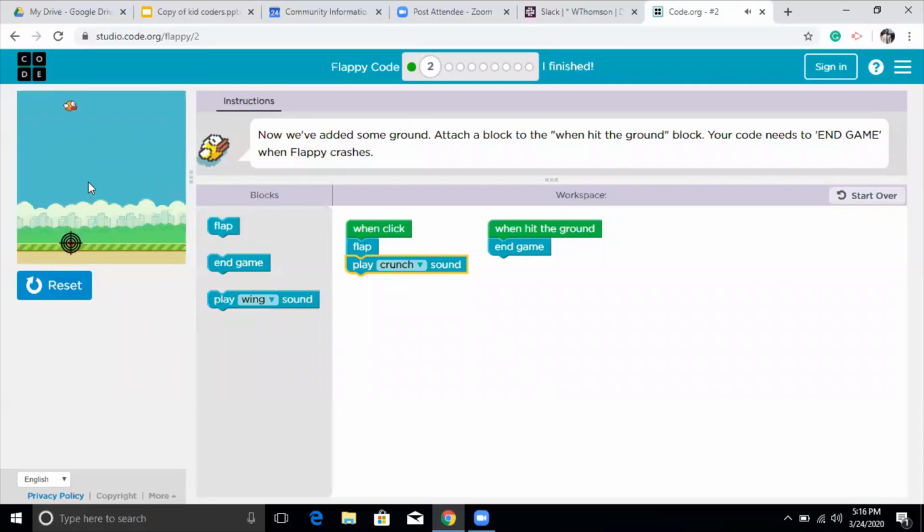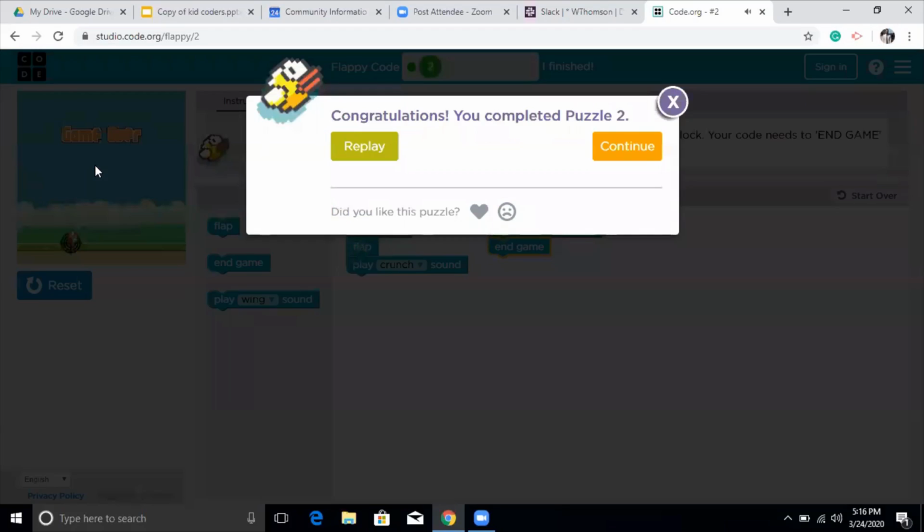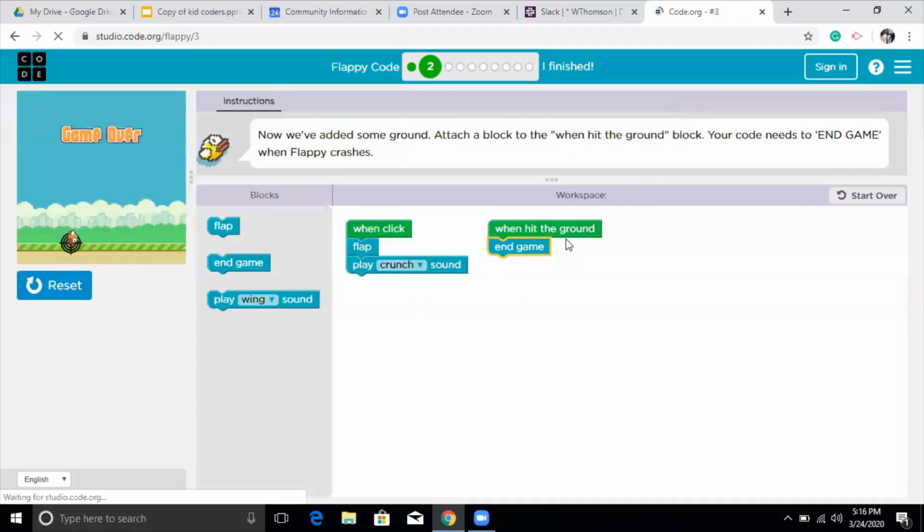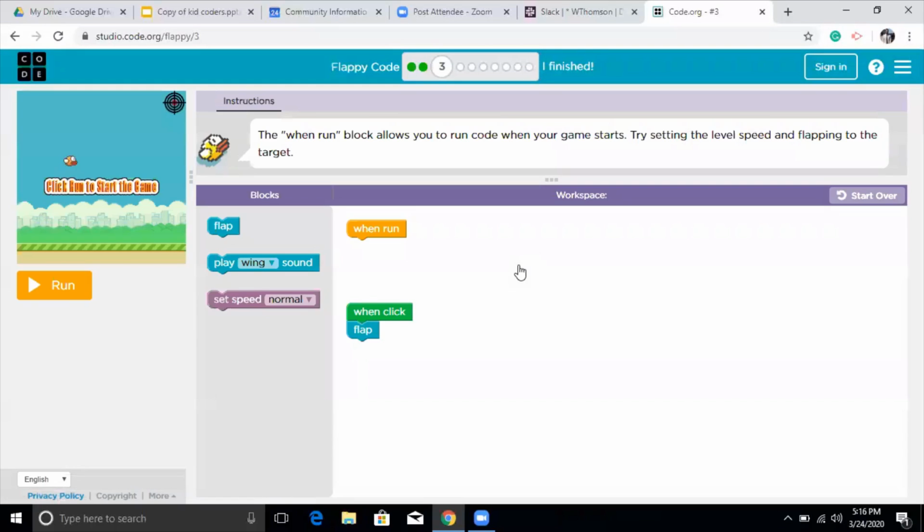See, I'm making different sounds when I'm clicking, and flapping goes upward. If I touch the ground, the game will be over, because that's the code we have just written: when we hit the ground, end the game. So now you can try it by yourself and see if it works for you.